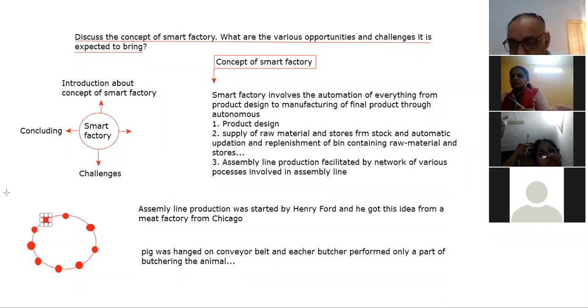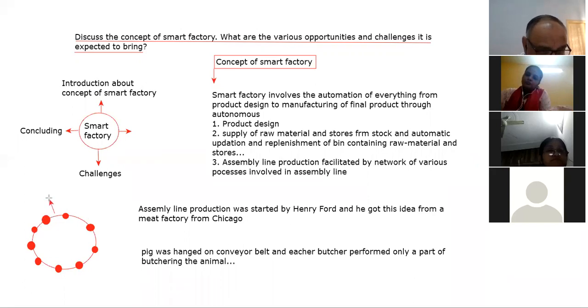So it means, number one, the production becomes faster. And number two, there is the benefit of specialization also. Every person is doing a specific job.